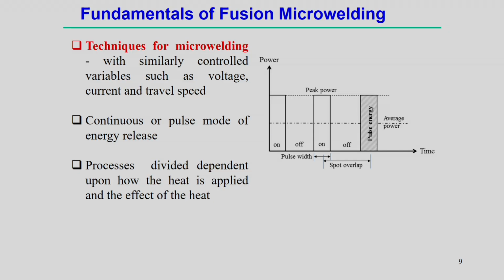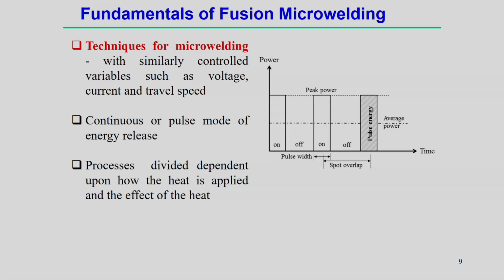That is why pulse laser is most suitable, and most of the development of microwelding systems has been based on pulse welding processes, apart from using low power intensity lasers. Techniques for microwelding similarly control variables such as voltage, current and speed in microwelding processes.